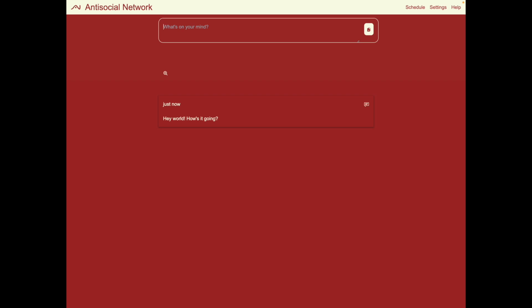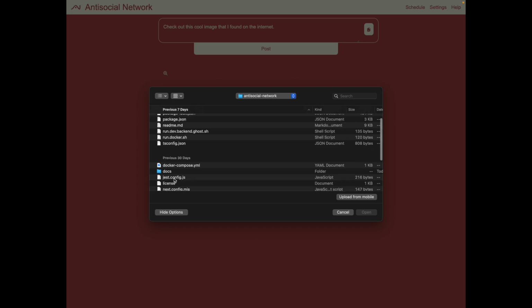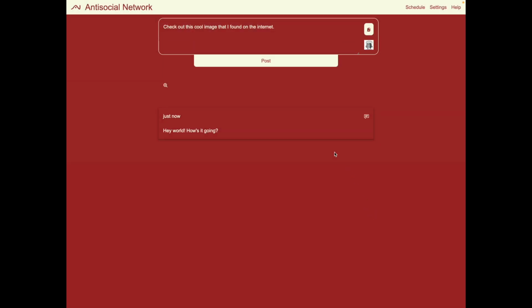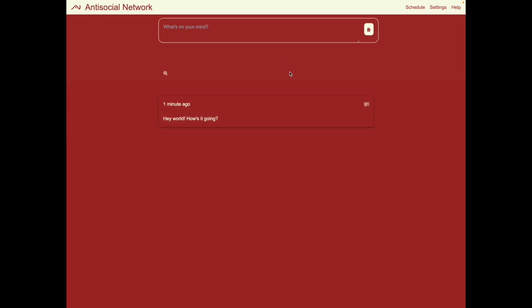Things get a bit more interesting when you start adding files to your posts. Let's see what happens if we do this. Check out this cool image that I found on the internet. I will just go ahead and look into the project's test media documents for a stock image that I have in here. I will press open that up, click the post button, and in just a little while, we're gonna see it pop up.